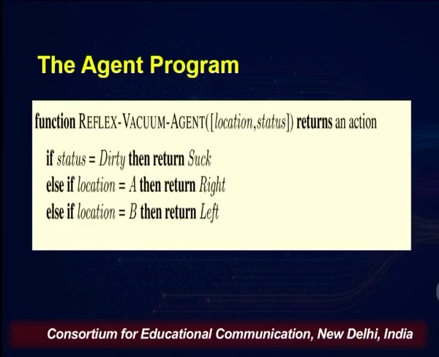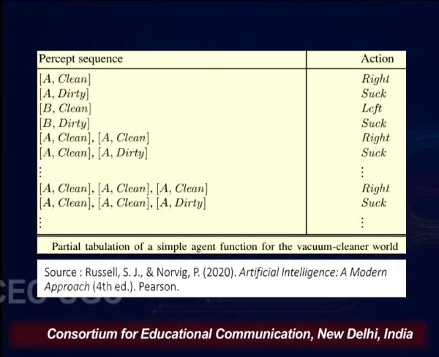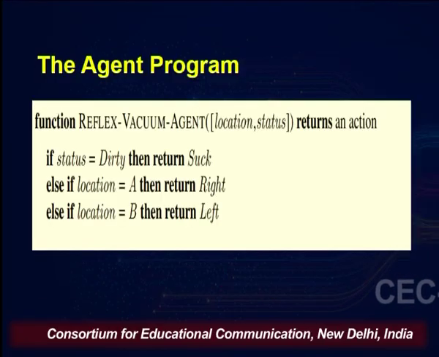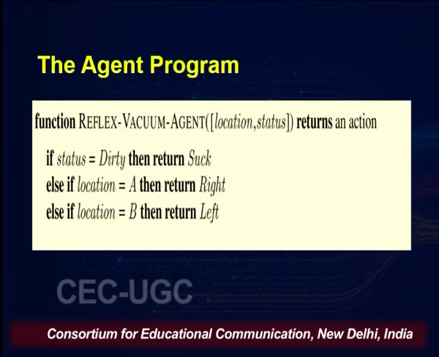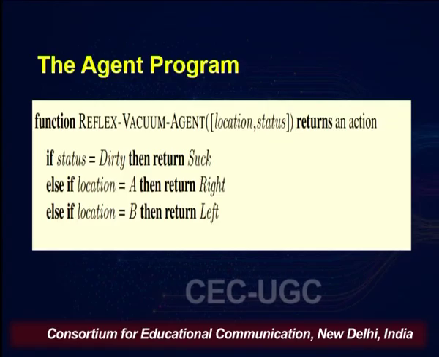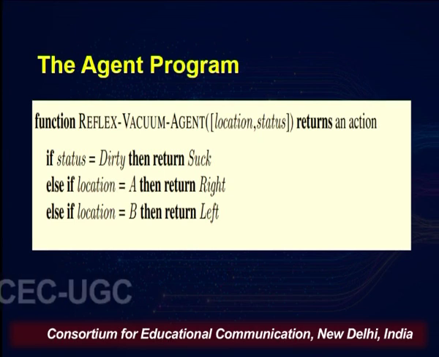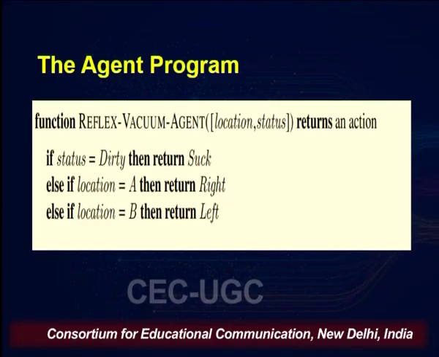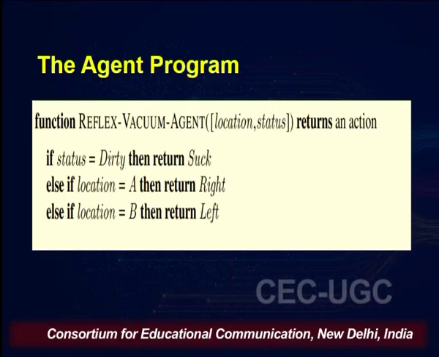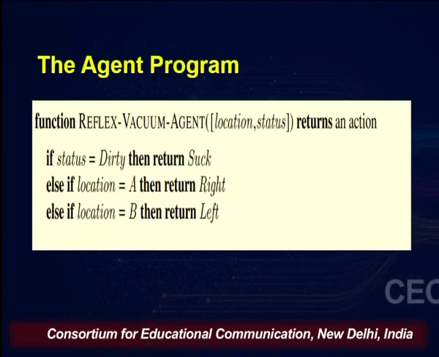On this basis we have tabulated these simple agent functions. If status is dirty, then the action will be suck, else if the location is A, then move to the right, else if the location is B, then move to the left. In this way we can define the agent program for simple reflex agents.